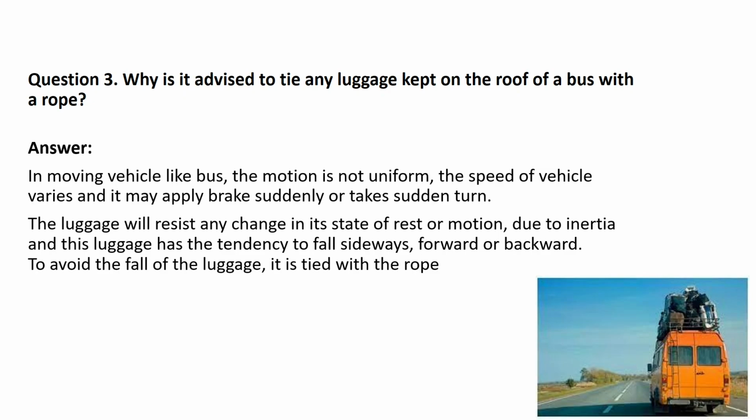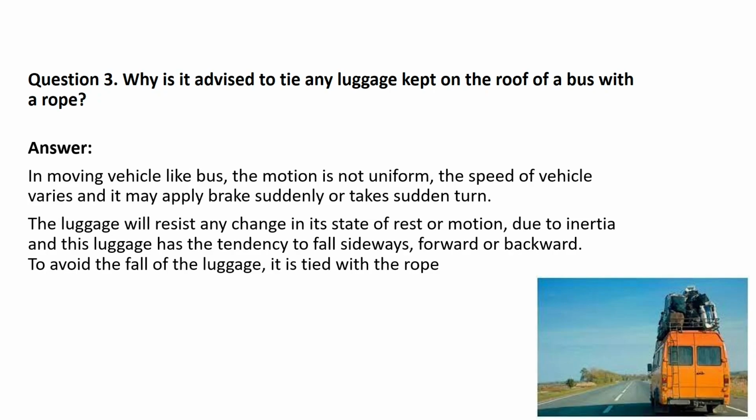So luggage will resist any change in state of rest or motion. And due to the inertia, this luggage has a tendency to fall sideways, and it may be in the forward direction or backward. So to avoid the fall of luggage, it is tied with the rope. It's a very important thing here.